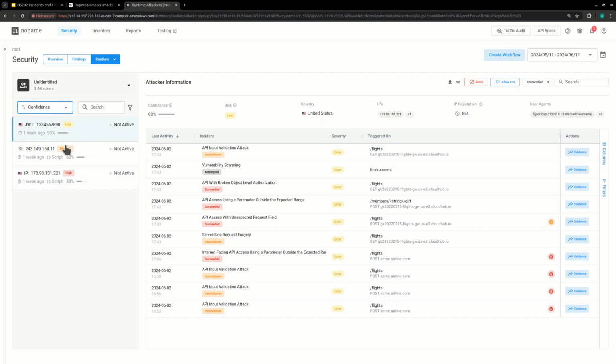Confidence. Confidence is what does no-name think with respect to a particular attacker. How confident is no-name when it comes to identifying an attacker. So the last one with IP173, it has a high risk, but the no-name platform is only 33% confident that this is an actual attacker.